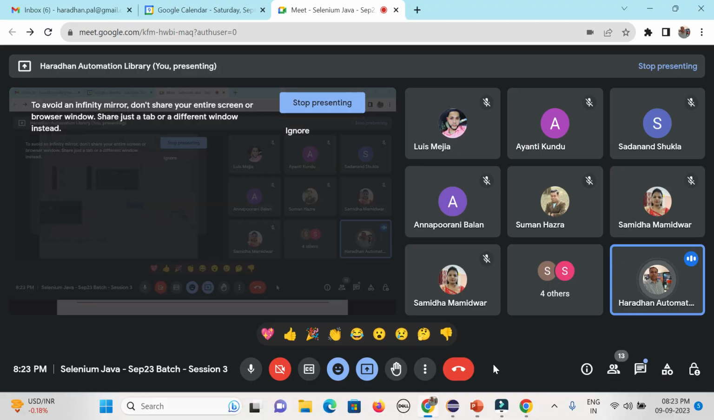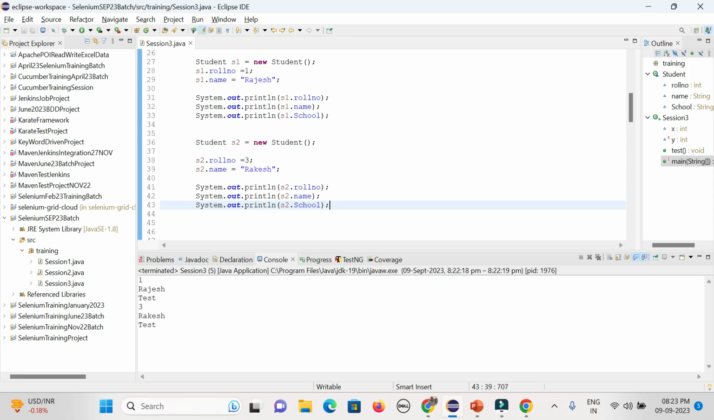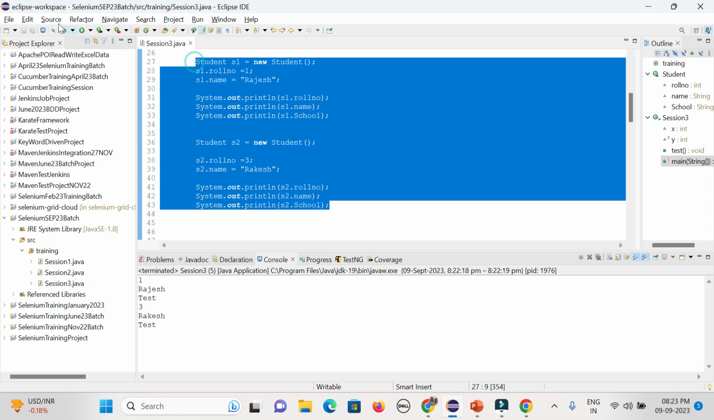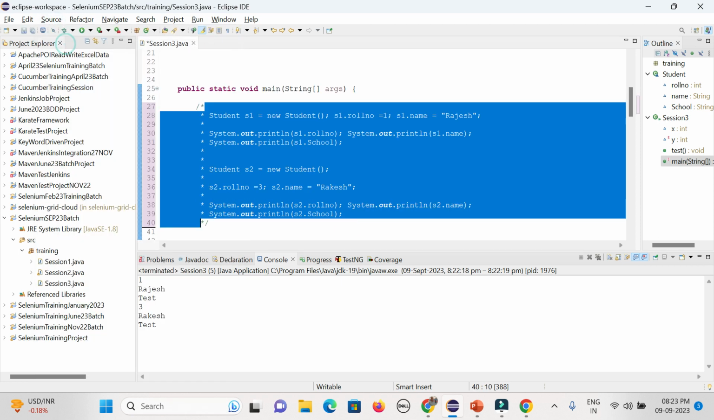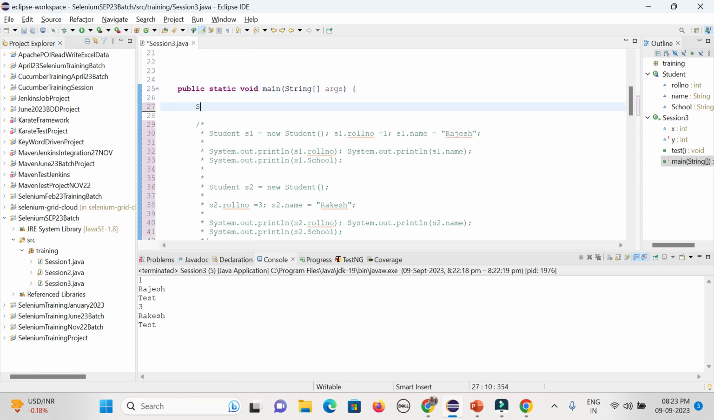So how can I define the string? Let's comment out all this part. So here String, say s1 or str1, let's say Java, because it goes within the double quotes.